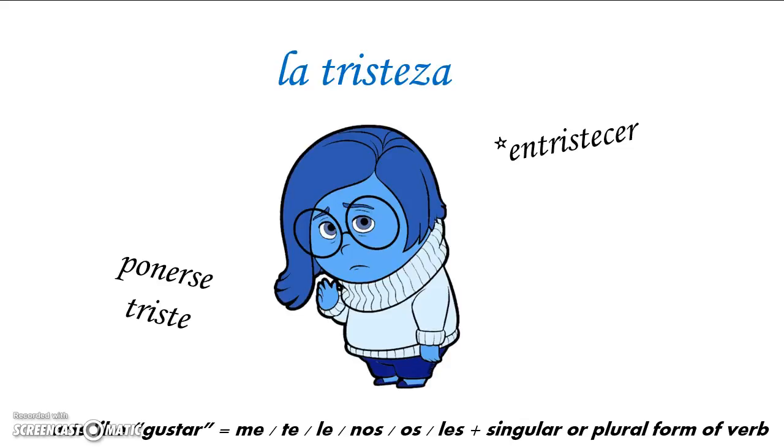You want to use this like gustar. Gustar, we say, it is pleasing to me, me gusta. If you want to say, it saddens me, you would say, me entristece. So the it is the subject, and I am an indirect object pronoun. You may use it with me, te, le, nos, os, or les, plus a singular or plural form of the verb. We'll be practicing that. So, it saddens me. We're going to have quite a few in this presentation like that.